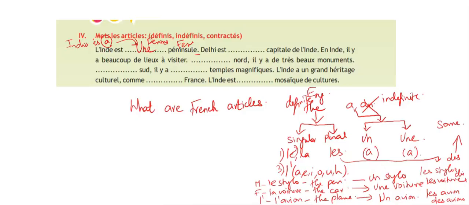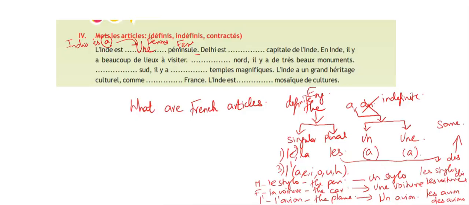And the next one is why we are using une. Peninsula is a general, non-specific noun. Some students use la, thinking it is a unique feature, so "India is the peninsula". But "the peninsula" would mean that only India has that peninsula feature, so that is wrong here. We have to use une here, so L'Inde est une péninsule.